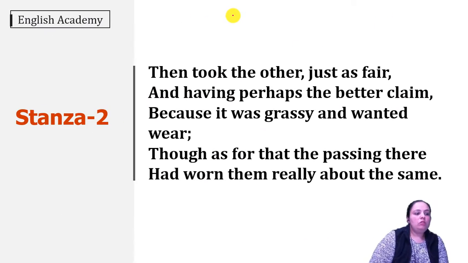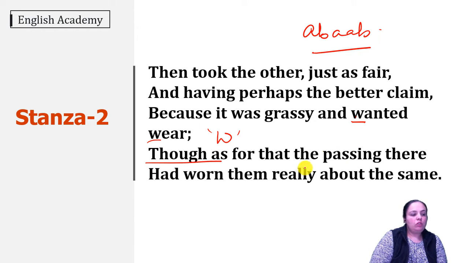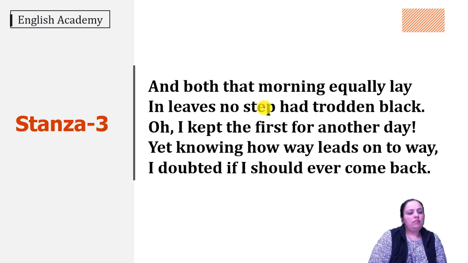Now in the next stanza also same rhyme scheme is there. A, B, A, B. Fair, where and there are rhyming. Claim and same are rhyming. Here we get to see alliteration. Wanted, where, were sound is repeating at the start of two consecutive words. That is alliteration. Now in this line also we see consonance. Th sound is very prominent. Though, that, the, there. So these words have this sound. This is consonance device. The next stanza also has the same rhyme scheme, and we also see enjambment over here,